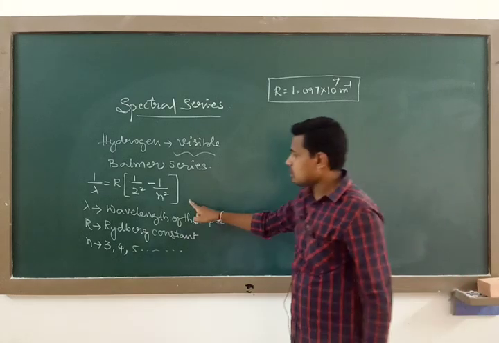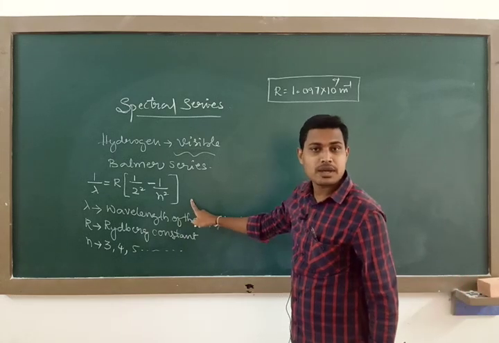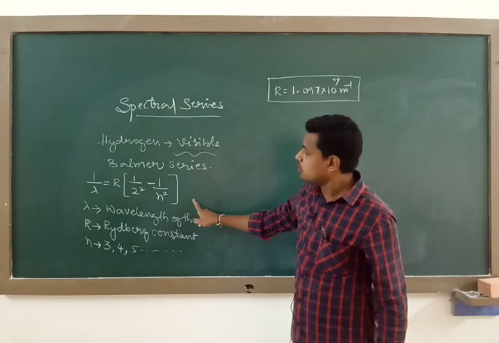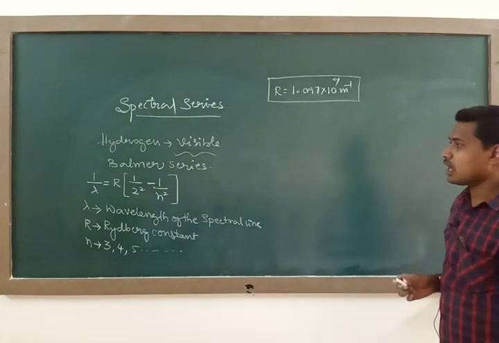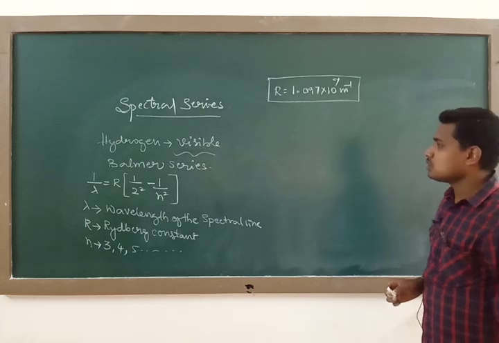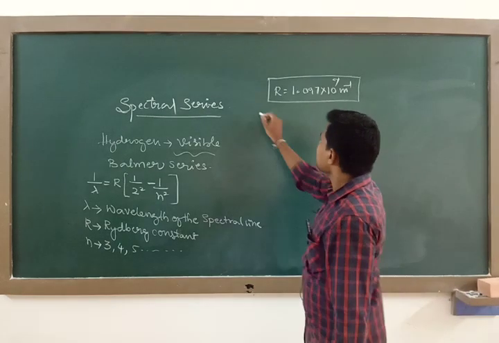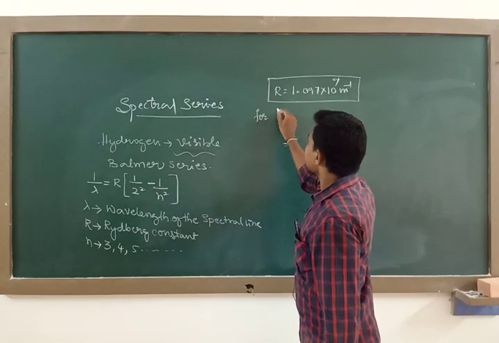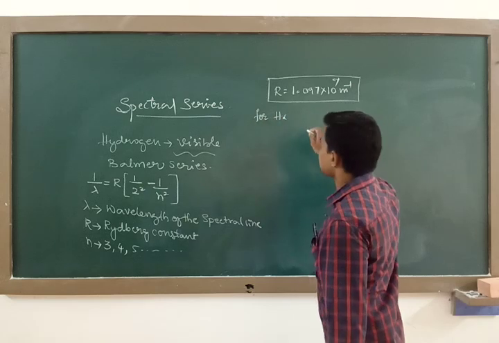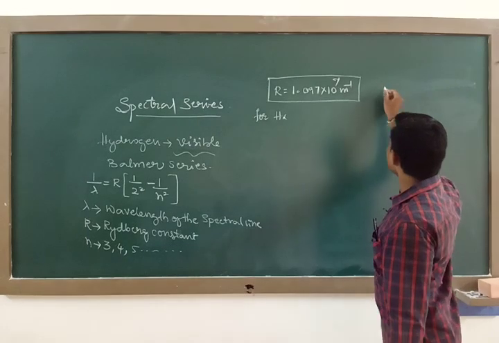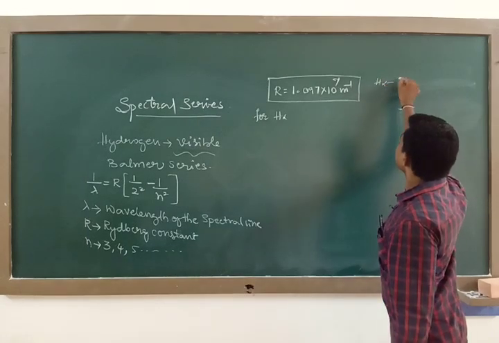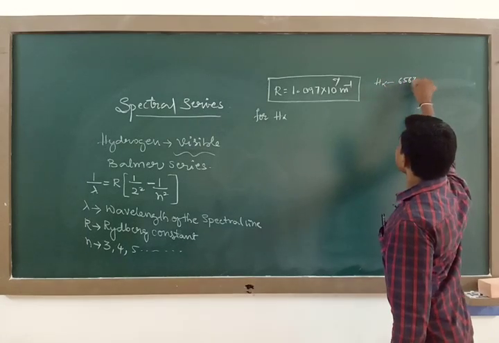And this is Balmer's empirical formula for the calculation of the wavelength of the spectral lines of the hydrogen atom. Listen here. Balmer observed four spectral lines, and the wavelength we calculate for H alpha is 6563 angstrom.